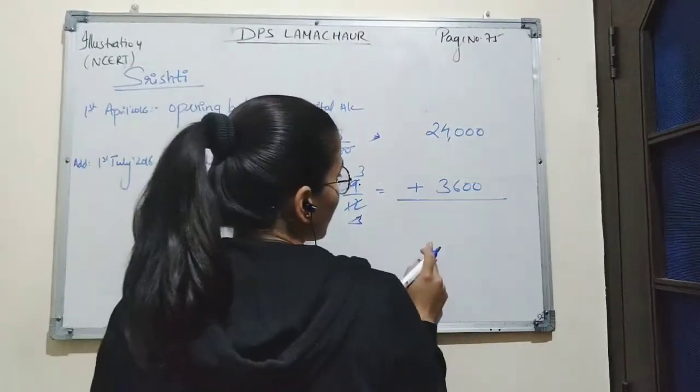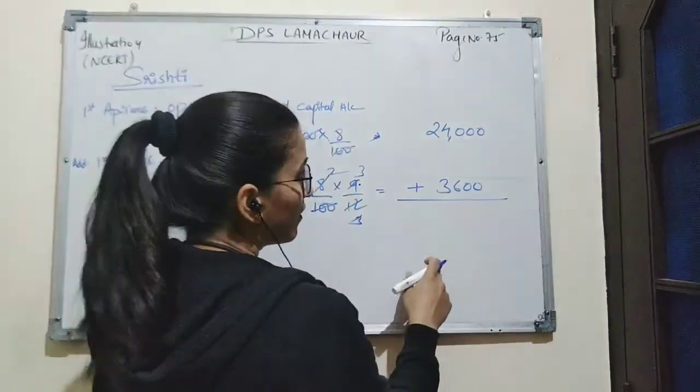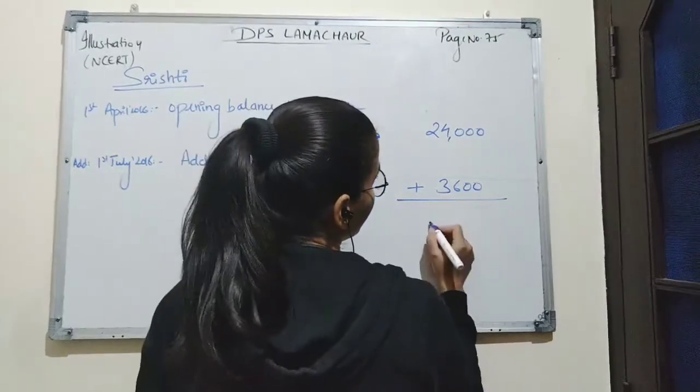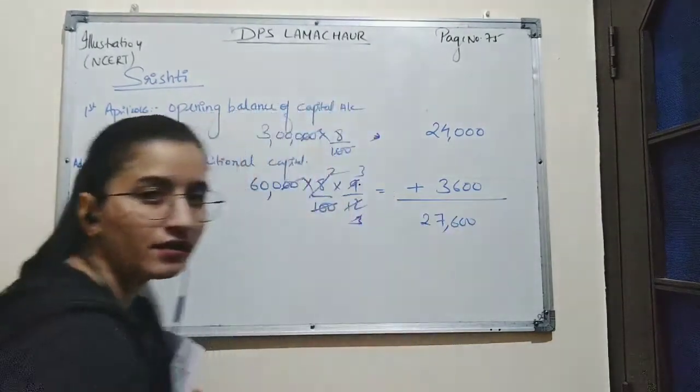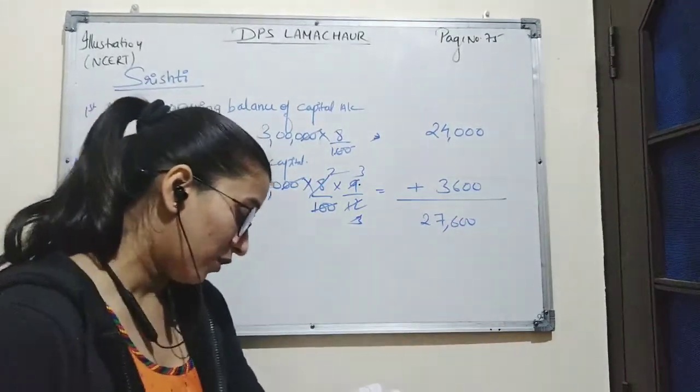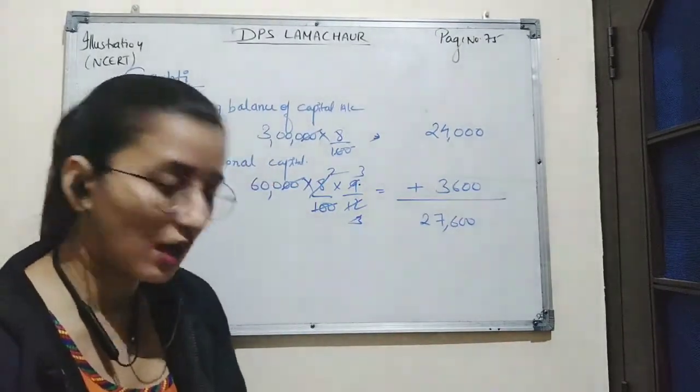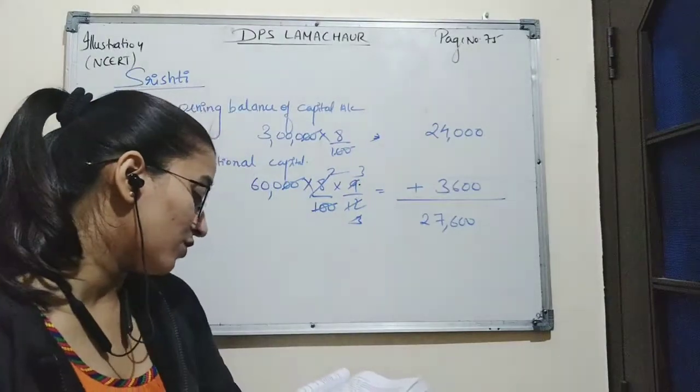So the total amount of interest on capital for Shrishti will be 27,600.